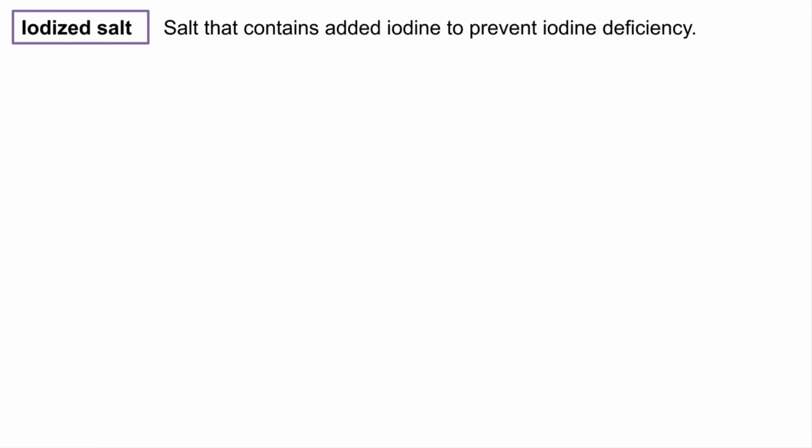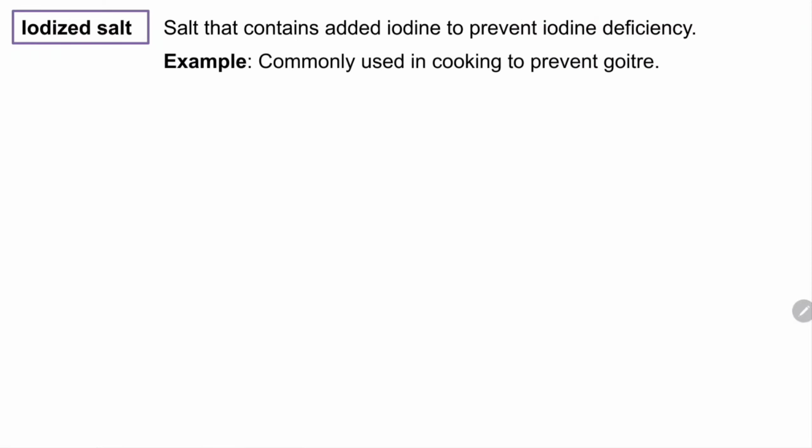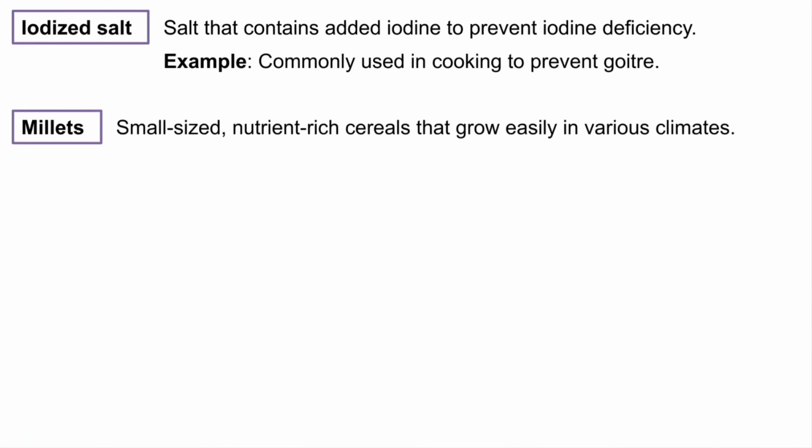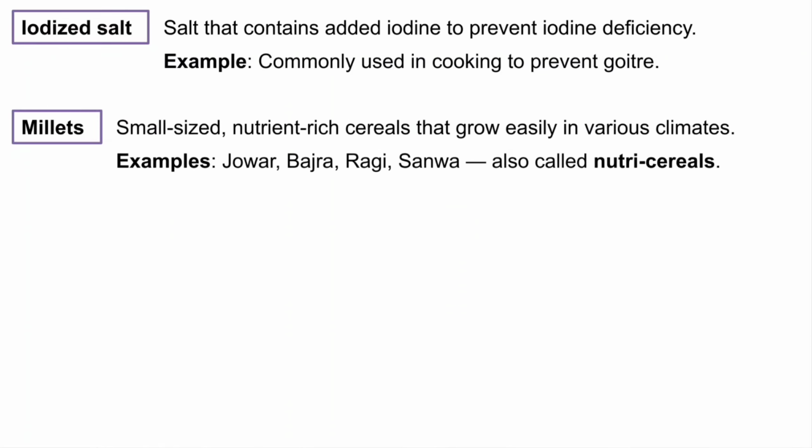Next we have iodized salt. Iodized salt is salt that contains added iodine to prevent iodine deficiency in your body. Example, commonly used in cooking to prevent goitre. And millets, what are millets? Small-sized, nutrient-rich cereals that grow easily in various climates. Examples: jowar, bajra, ragi, all are called nutri-cereals. These are the keywords, so I have just given you the terms and examples here so that you'll understand better.